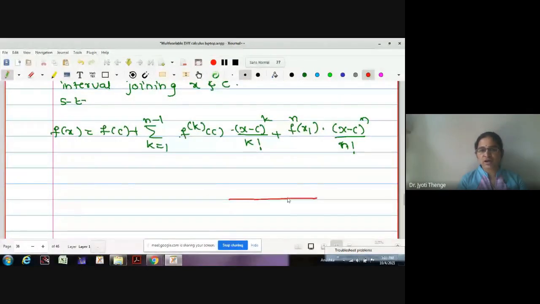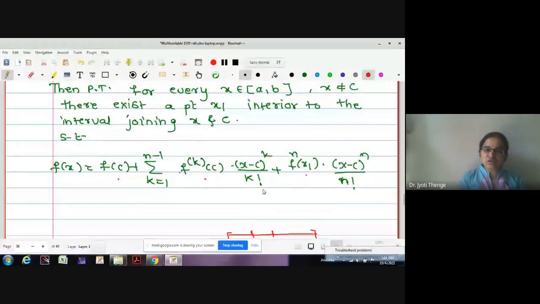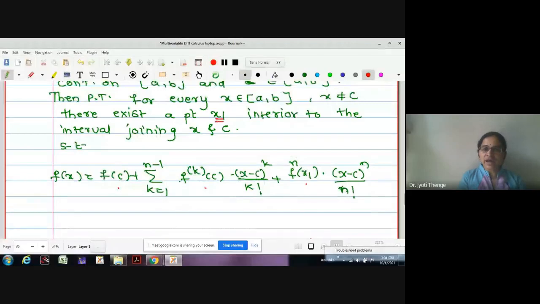Suppose this is an interval, closed interval AB, the domain of the given function. At point c, we know the values of the function and all its derivatives. Then if I want to find the value of the function at the point x near c, the theorem gives us the existence of a point x1 interior to the interval joining x and c.